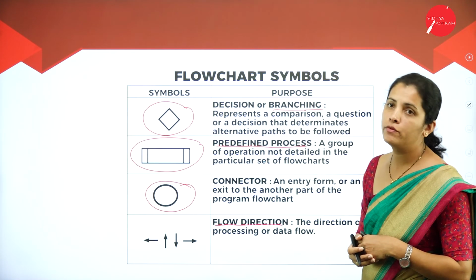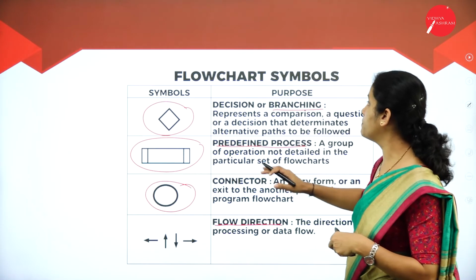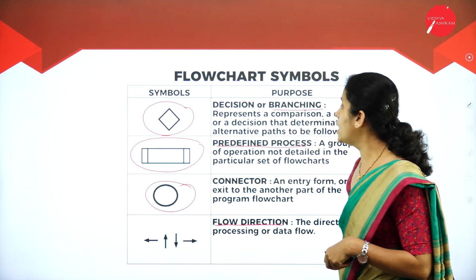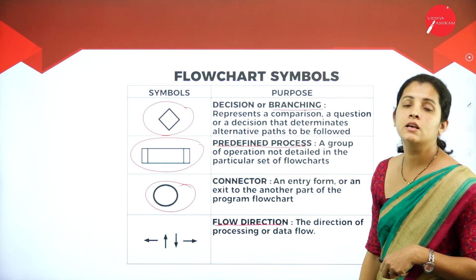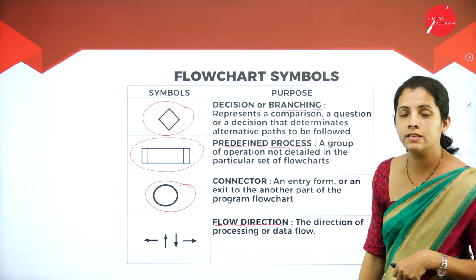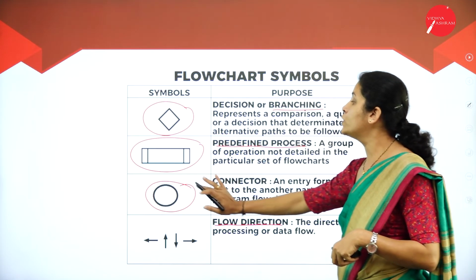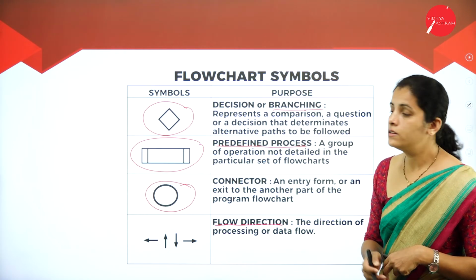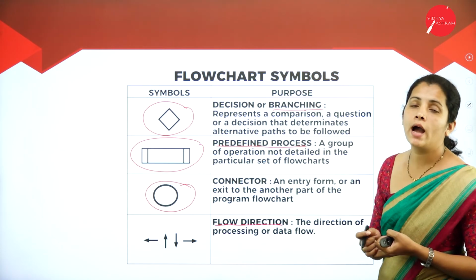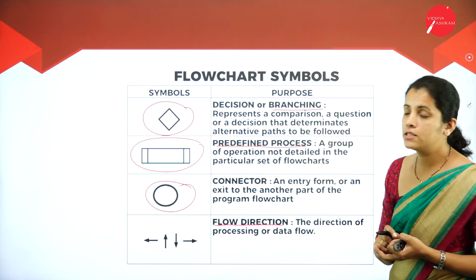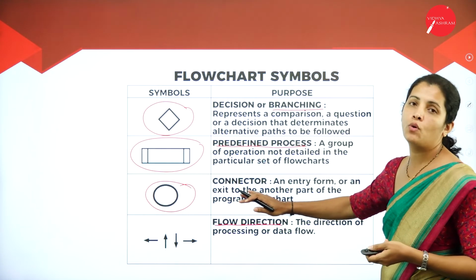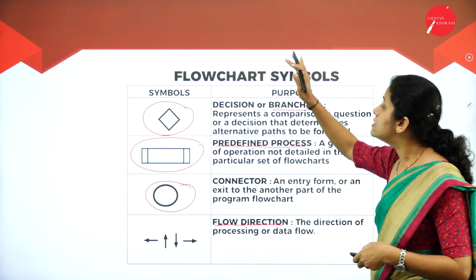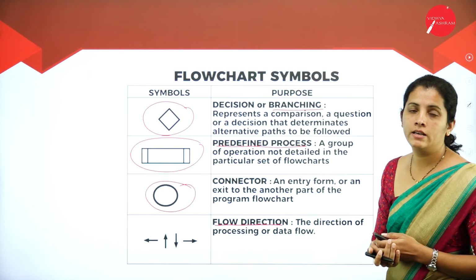Then rhombus, mainly used to represent decision as well as branching. Then predefined process, used to represent functions. Circle is used to represent connector. And at the end, arrow mark is used to represent flow direction, that means flow of data. These are the certain symbols that come under flowchart.